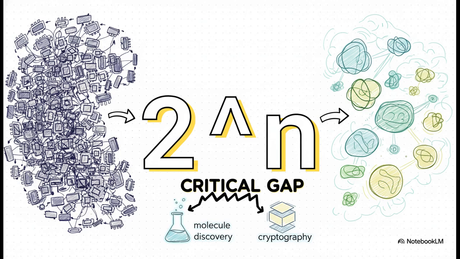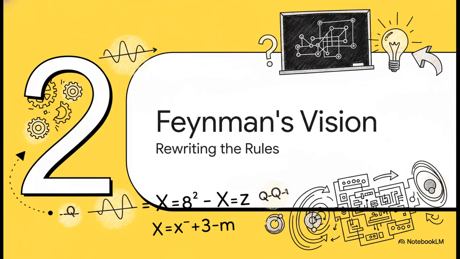It scales exponentially. To put that into perspective, simulating just 300 quantum particles would require more classical bits than there are literal atoms in the observable universe. It's mind-boggling. This creates an uncrossable complexity gap for fields like materials science and cryptography, making these problems basically impossible for our classical machines to ever solve. Which brings us to Section 2, early paradoxes and Feynman's vision, where we start rewriting the rules.